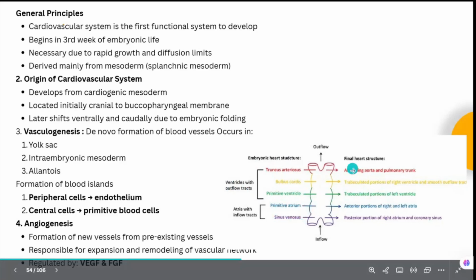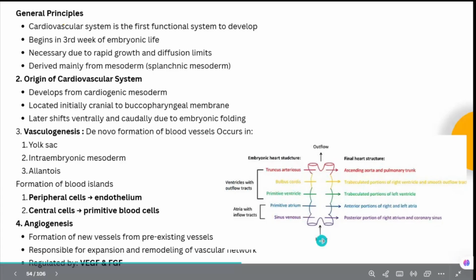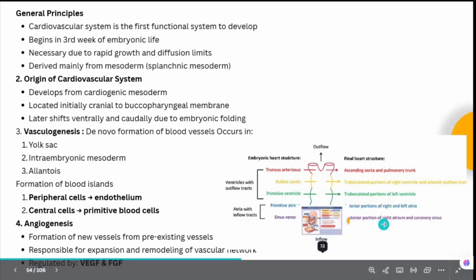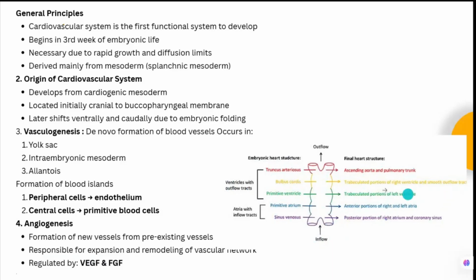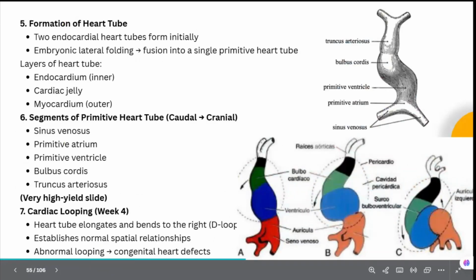The truncus arteriosus will form the ascending aorta and pulmonary trunk. Okay, so your ascending aorta and pulmonary trunk will come from the truncus arteriosus. The bulbus cordis will lead to the formation of the trabeculated portion of the right ventricle and the smooth outflow tract, while the primitive ventricle will lead to the trabeculated portion of the left ventricle. The primitive atrium will lead to the anterior portions of the right and left atria, and the sinus venosus will form the posterior portion of the right atrium and the coronary sinus. Okay, so these are the things which you should know.